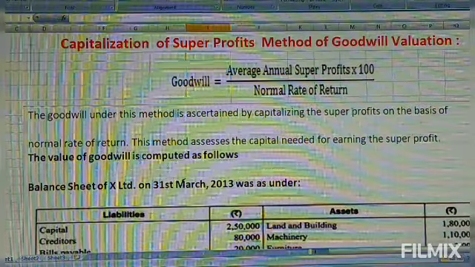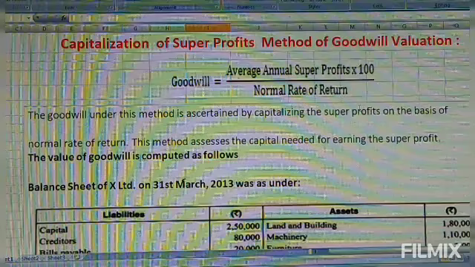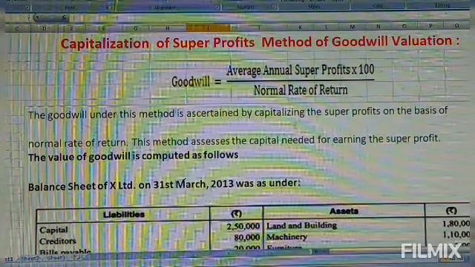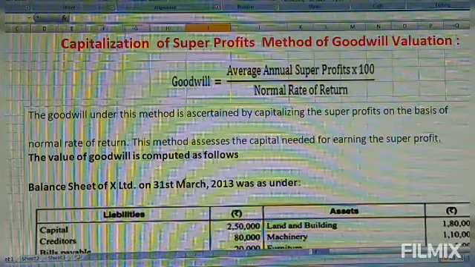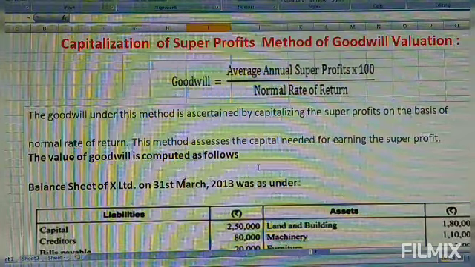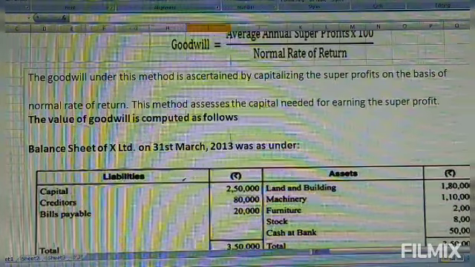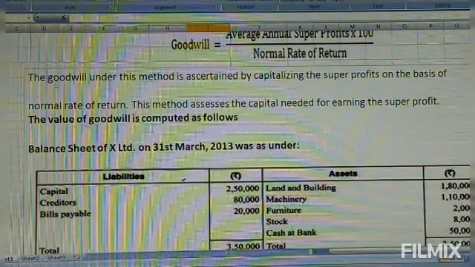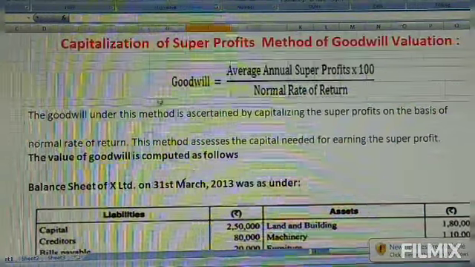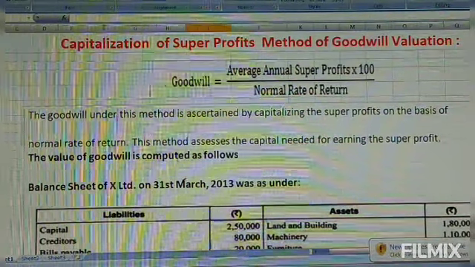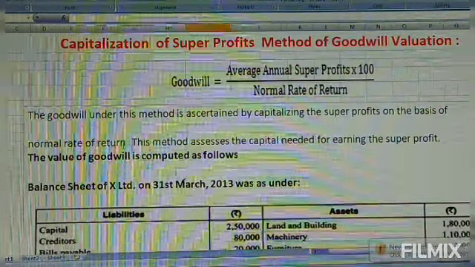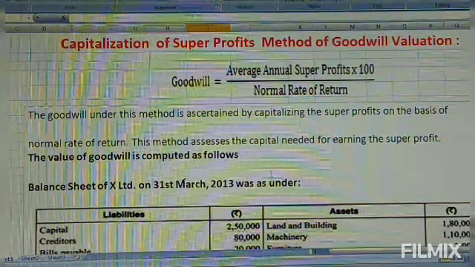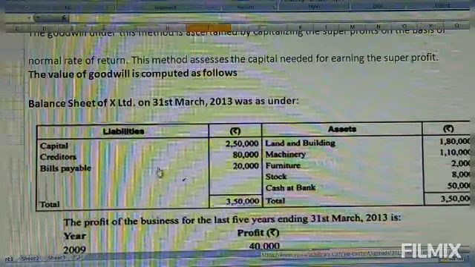Whatever super profit is there, using the normal rate of return we have to capitalize it. So now we'll see how we calculate super profit, which we have already discussed in the previous problem. We have to find the super profit first, then using the normal rate of return we have to capitalize it. This is the capitalization of super profits. Let's see one problem of that kind.